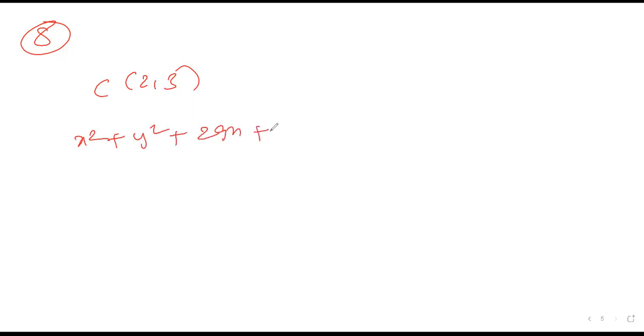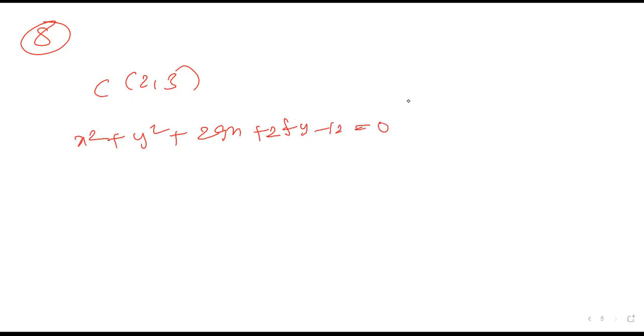Thank you. Now let us go to problem number 8. It's very simple. The equation represents a circle with center 2, 3. Find the values of g, f, and the radius also. It's already mentioned that it represents a circle. They mention the center is 2, 3, and they're asking for the radius. Let us take the equation x square plus y square plus 2gx plus 2fy minus 12 is equal to 0.